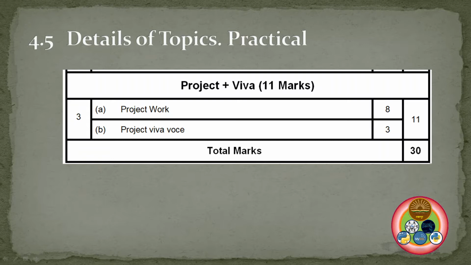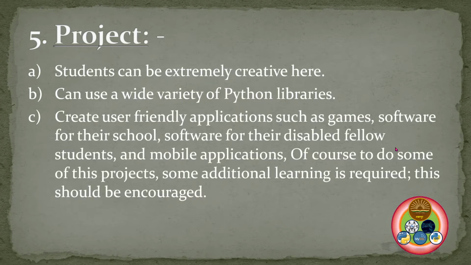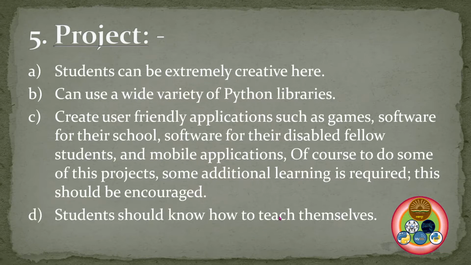About the project, I will discuss subsequently. But in project work, Viva is for 3 marks, and your file and your work hold 8 marks. So this is how your 30 marks are distributed among the practical. Now in the project, you can be extremely creative. You can do things which were not covered in your syllabus. You can use new libraries of Python which have not been covered to solve day-to-day problems. You can make some small games, some small software for the school, or a mobile application if you want to go ahead.